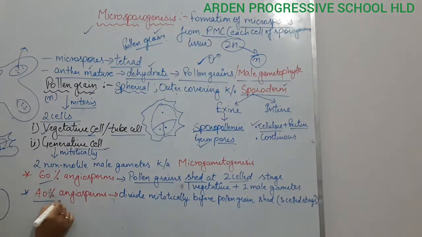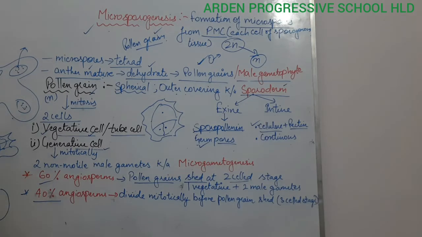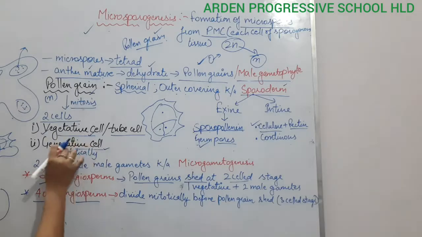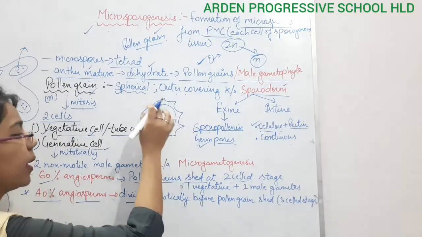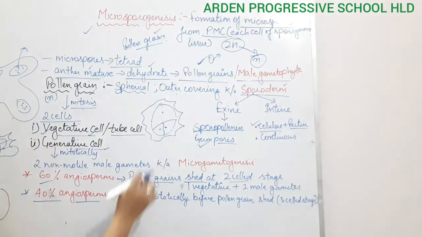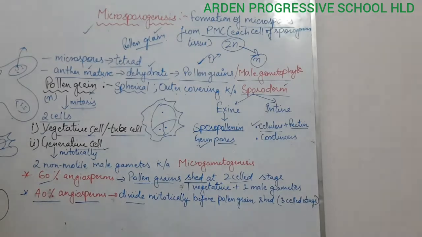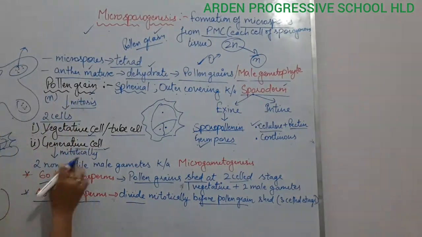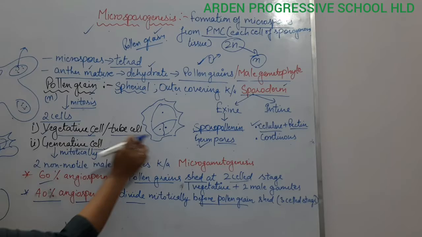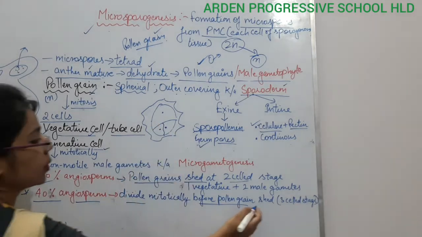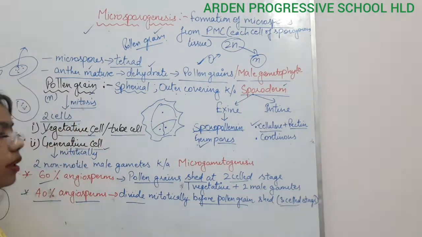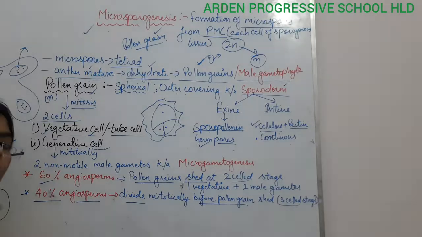But in the case of 40% of angiosperms, or rare angiosperms, what is happening? They divide mitotically here only, and they form the three cell stage. Before the pollen is shed, before it reaches the stigma, it divides itself and forms the three cell stage: one vegetative cell and two male gametes.